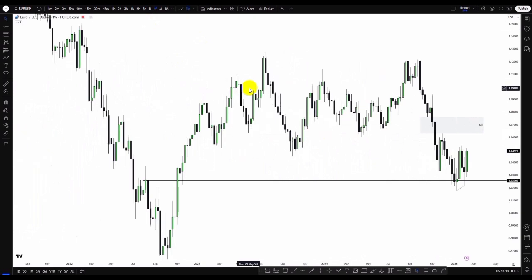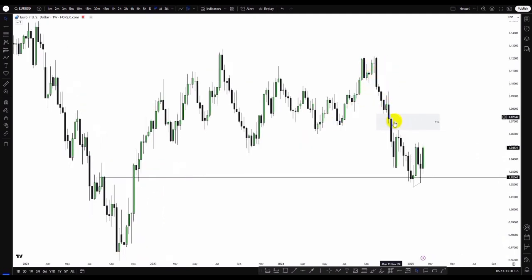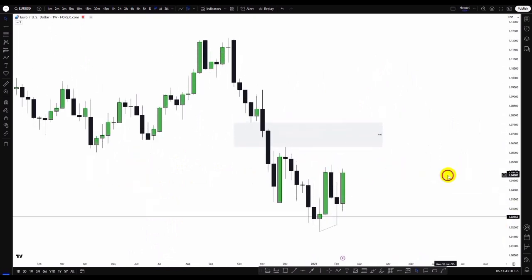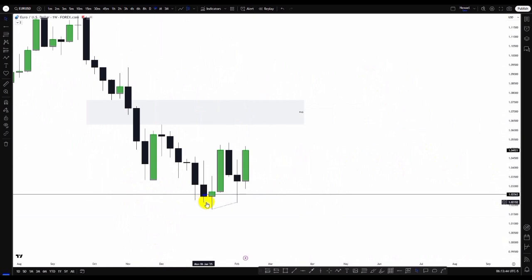So in the weekly time frame, in confluence to the monthly fair value gap, we can see we have this weekly fair value gap. And here we have this up close candle before the bearish momentum to the downside. We have price give us this bullish impulse and violated that. Now we can see how price returned to mitigate that in confluence the monthly fair value gap and the weekly fair value gap. And we can see from the weekly time frame, what we have is price now swept the sell side liquidity and gave us this bullish impulse to the upside.